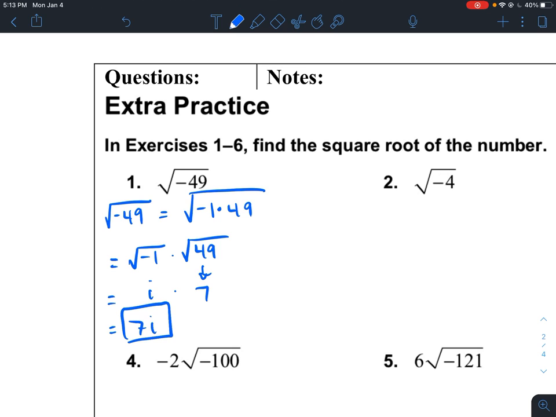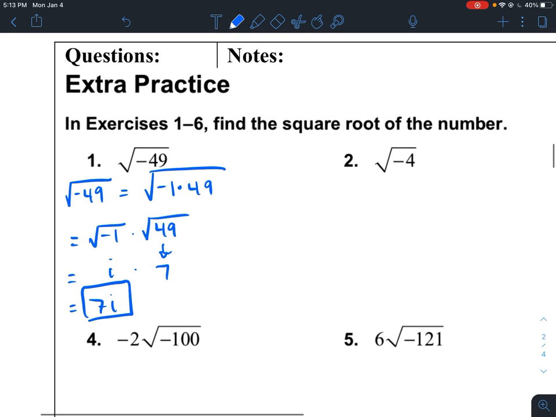And this right here is the square root of -49.